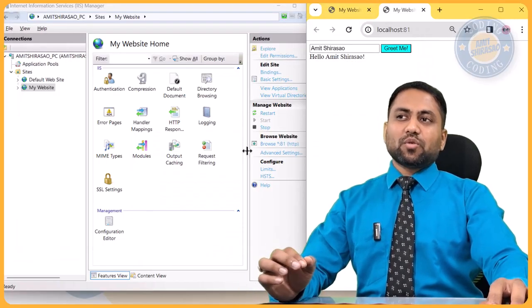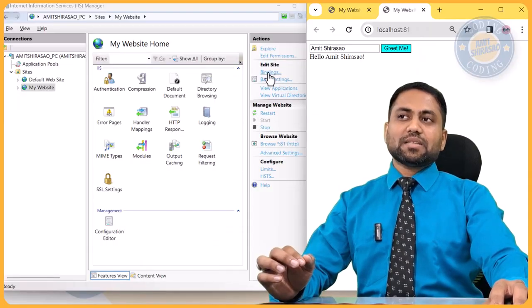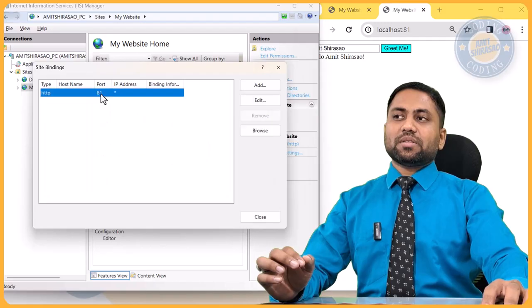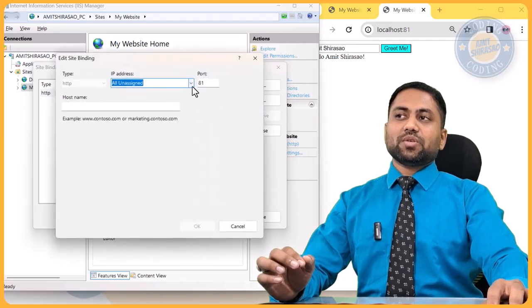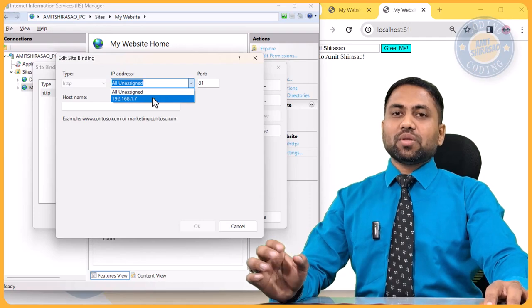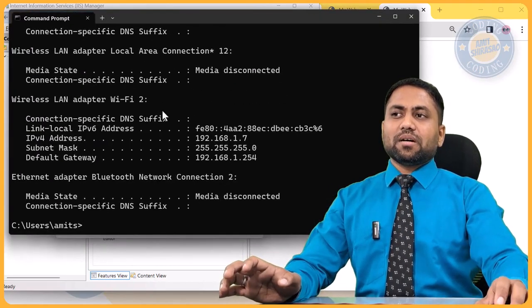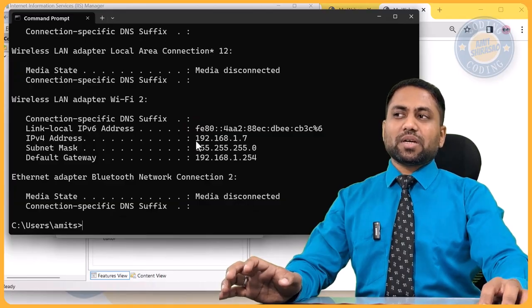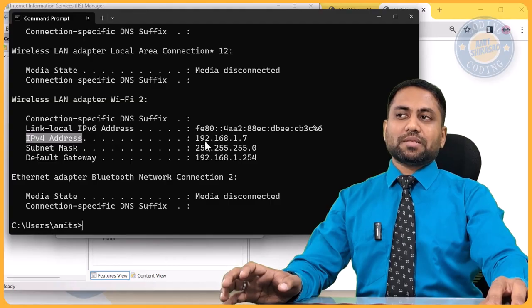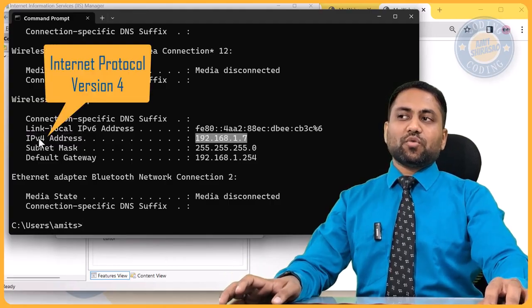I don't even need to copy this because here, if you see bindings, if you double click on this, it already gives you in this drop down what is your IP. So I don't even need to go to the command prompt and find out my IP address, but I told you the right way. This is the easiest way of finding your IP address. So what is the IPv4 address? That is your IP address. Okay, so IP version 4 address.